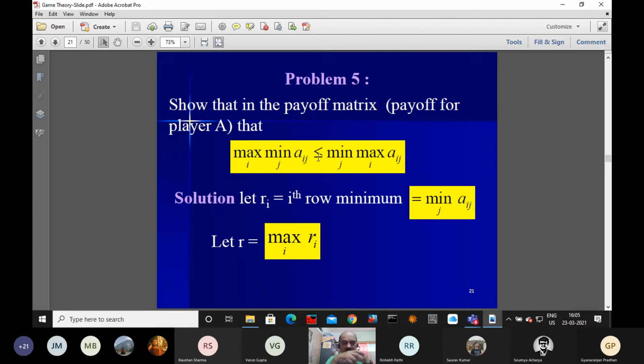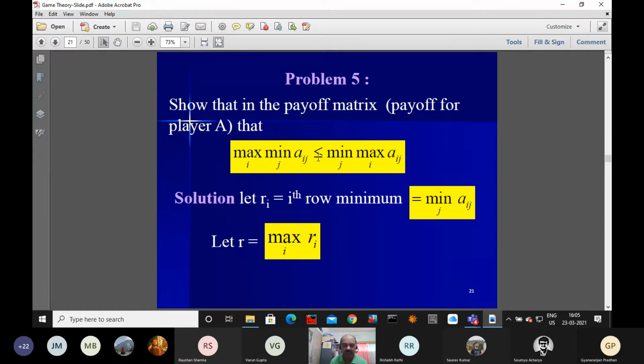Now we would like to prove it. The maximin of Aij is less than or equal to the minimax of Aij. How to prove it? Now see this matrix of size m rows and n columns. There are exactly m rows and n columns.